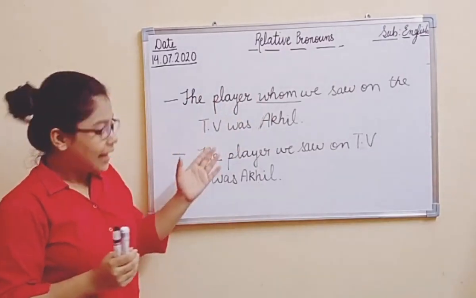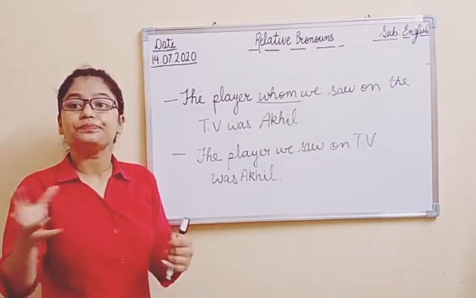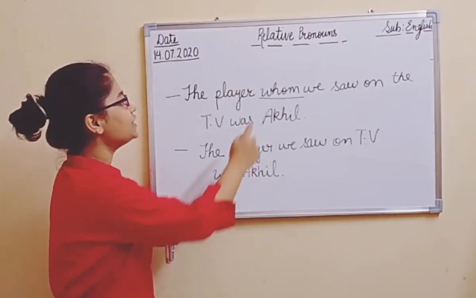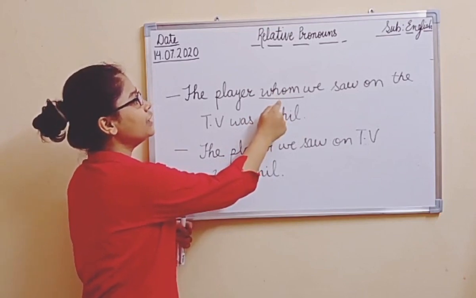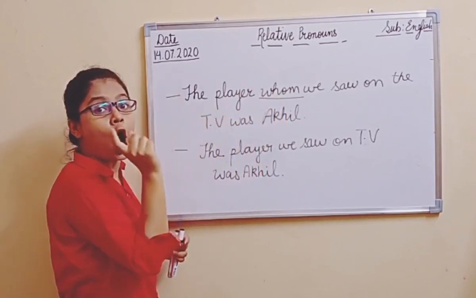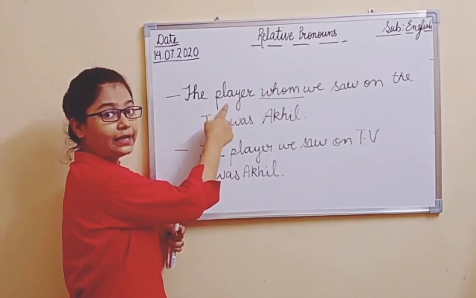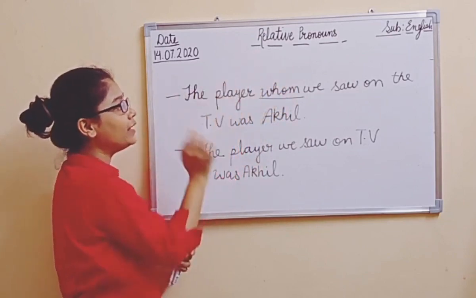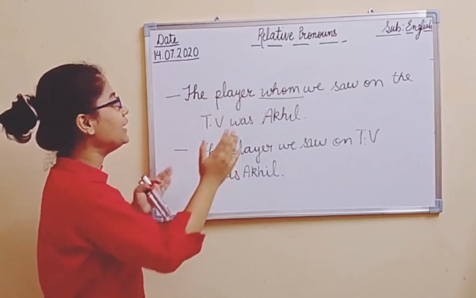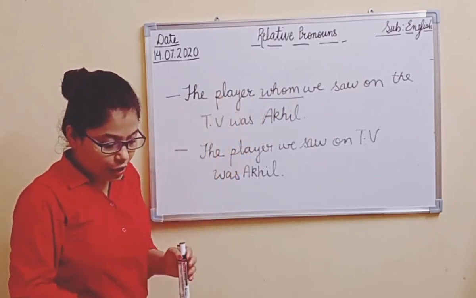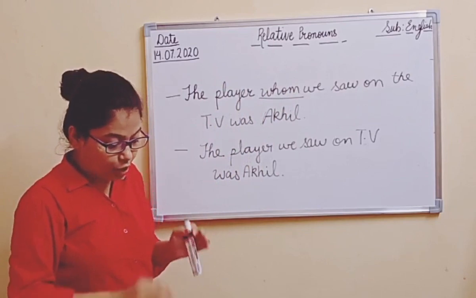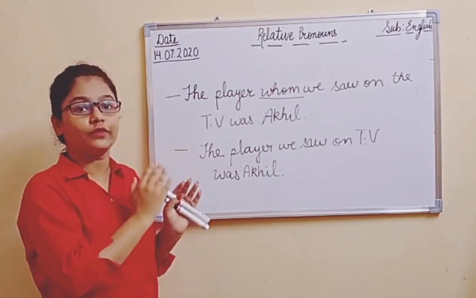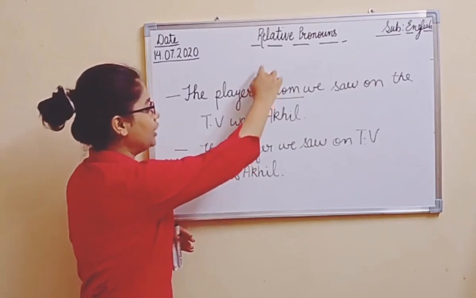So what I have done here is that the relative pronoun whom is indicating the object player, right? So when the relative pronoun refers to the object of the verb, it can be omitted in some cases, and at that time we can remove it.